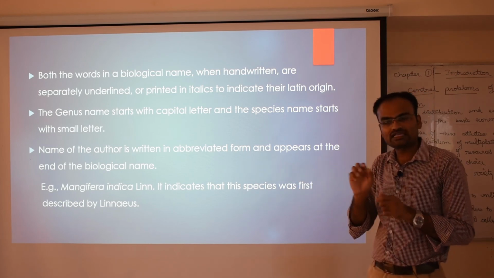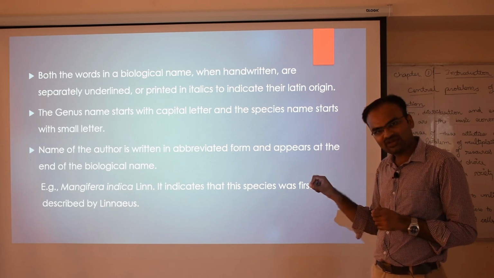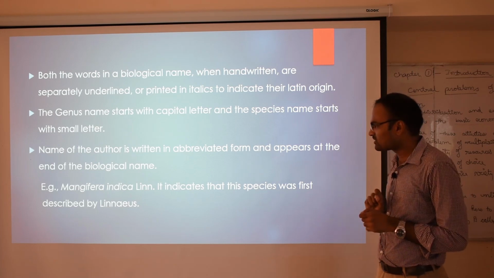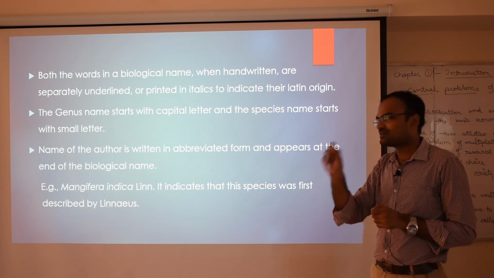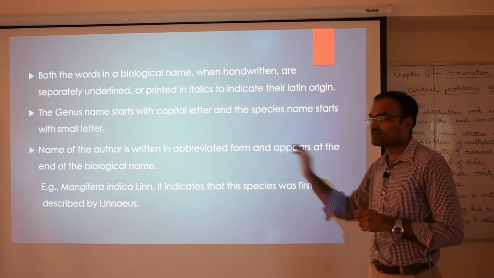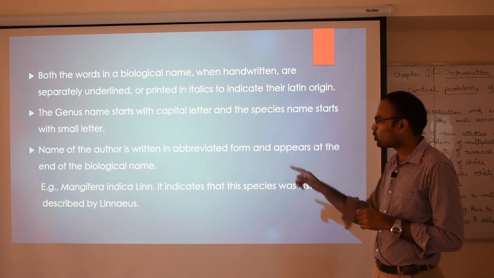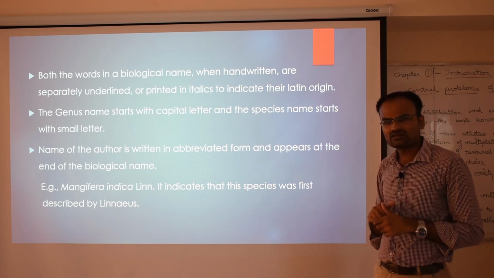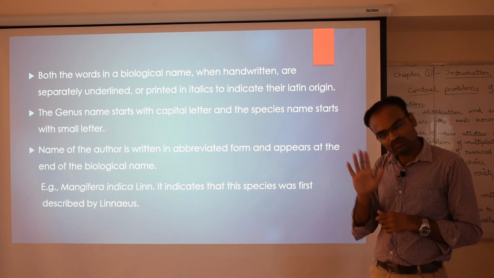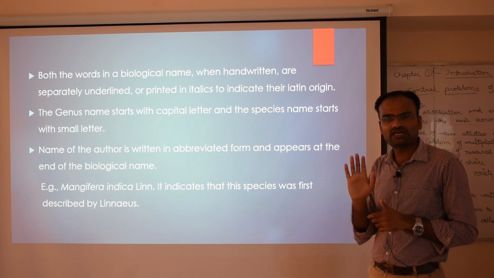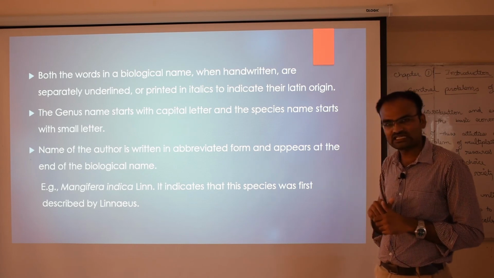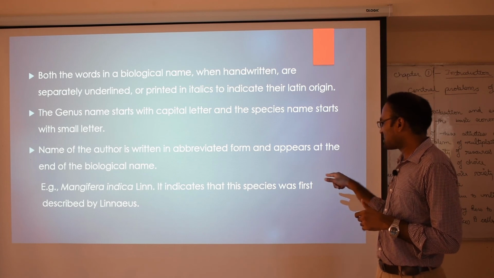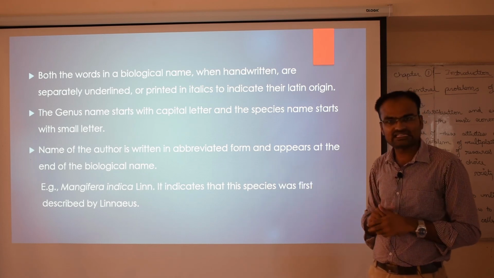That is also in abbreviated form, LINN. We need not write his complete name, but it should be in abbreviated form, three to four letters, as well as there should be a full point at the end of the name of the author. When handwritten, we should not underline the name of the author. That is important. We have to underline only genus and species, and we can leave the name of the author. Even if we don't know the name of the author of that organism, we can leave that, but we have to completely write the name of the genus as well as the species. Here it indicates that this species was first described by Linnaeus, that is Carolus Linnaeus.